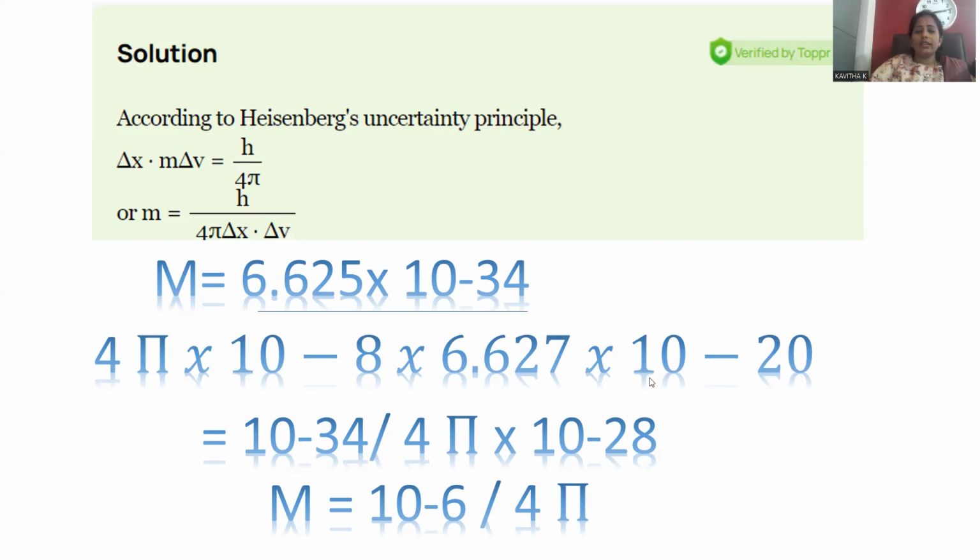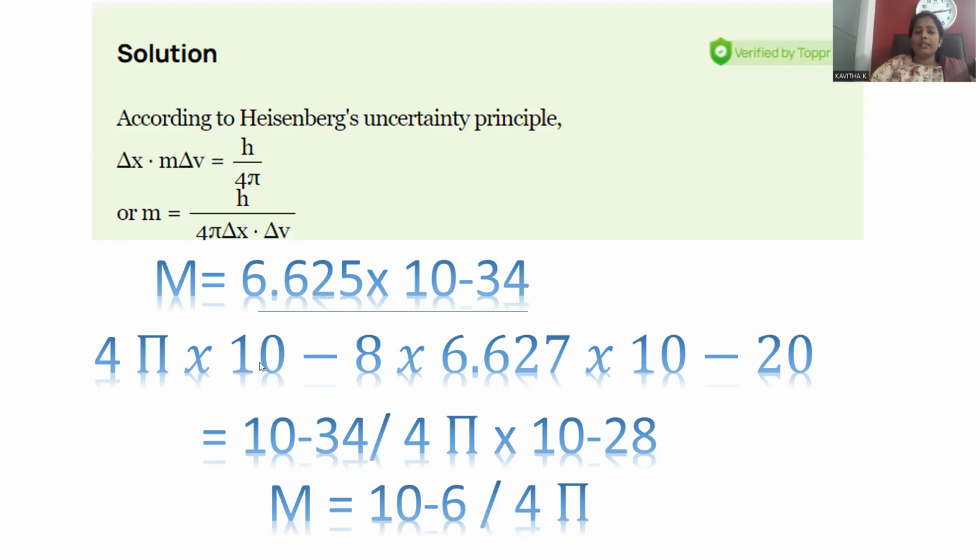So if the entire things are known to you, 6.625, 6.627 both are cancelled out. Here bases are same so that you can add powers. So negative 8, negative 20, it will become negative 28. 10 to the power negative 28 is the denominator value. Numerator value 10 to the power negative 34 will be there.